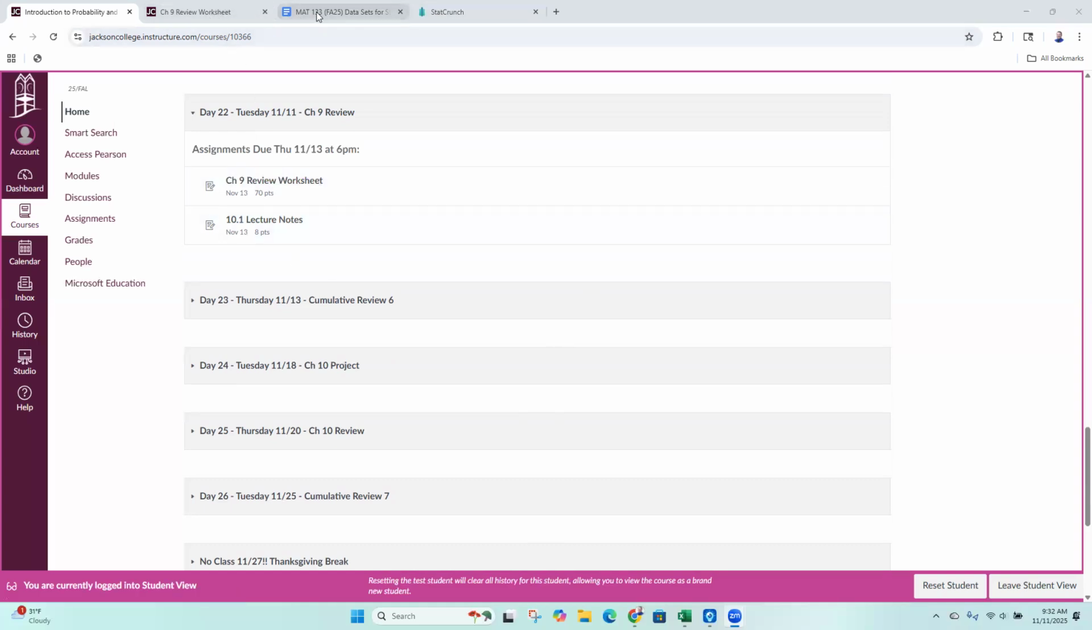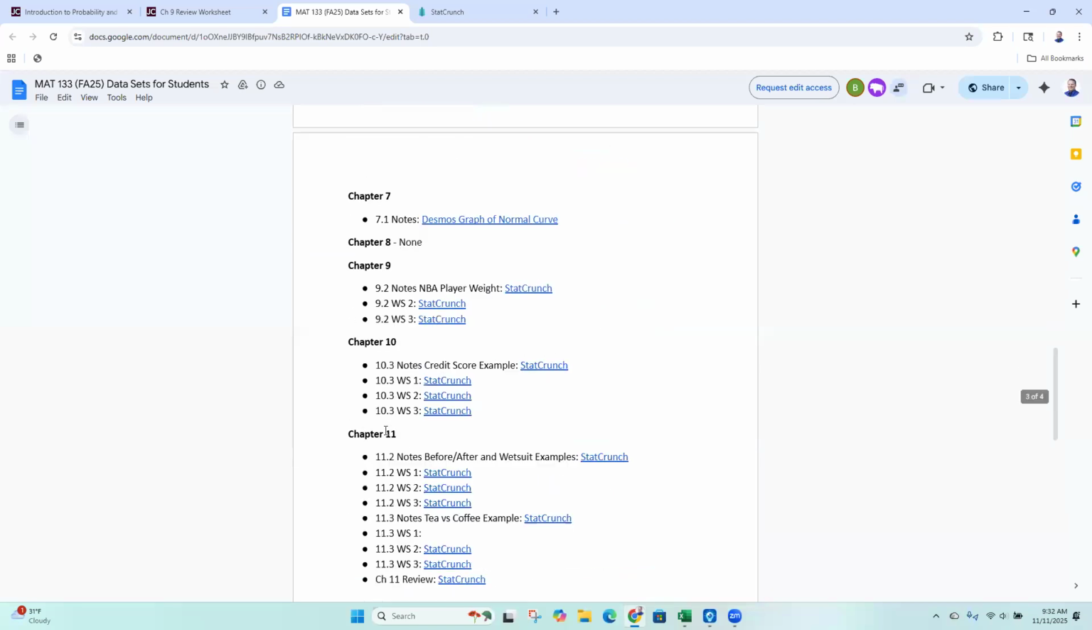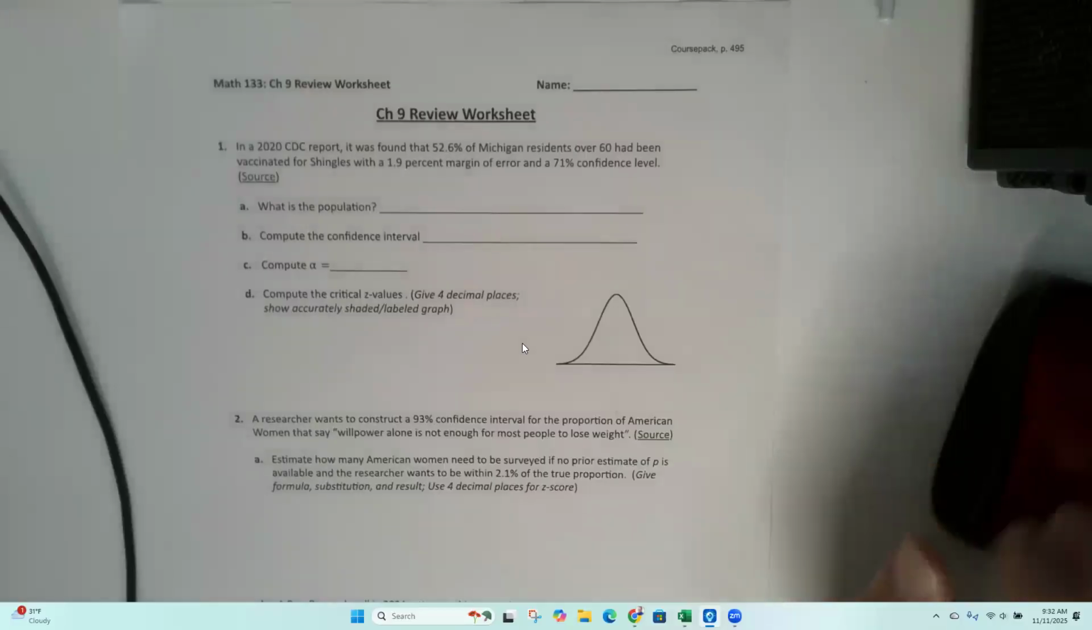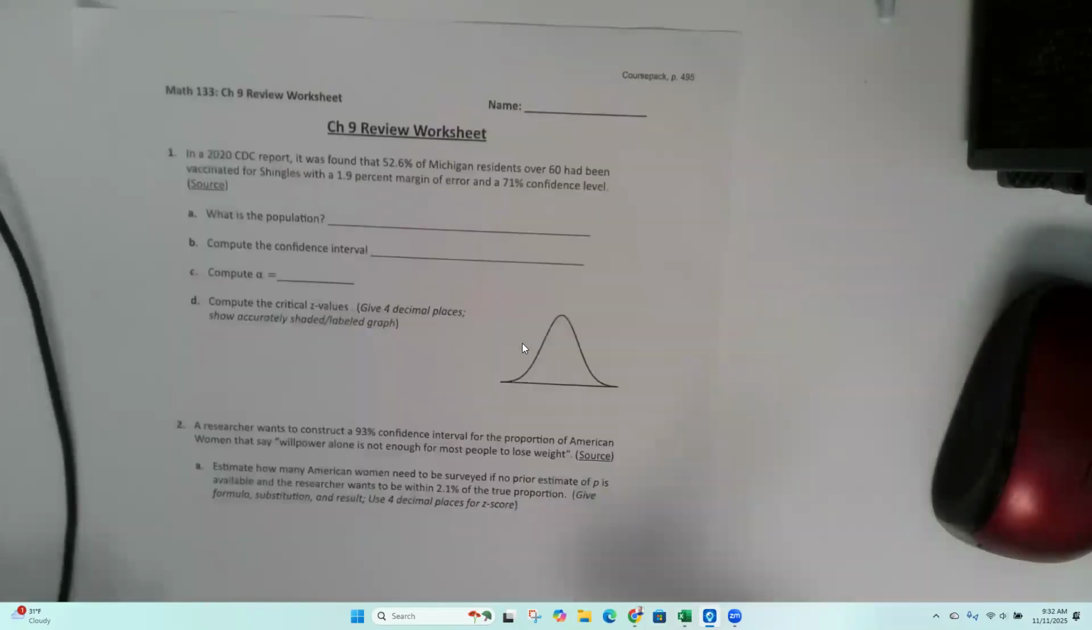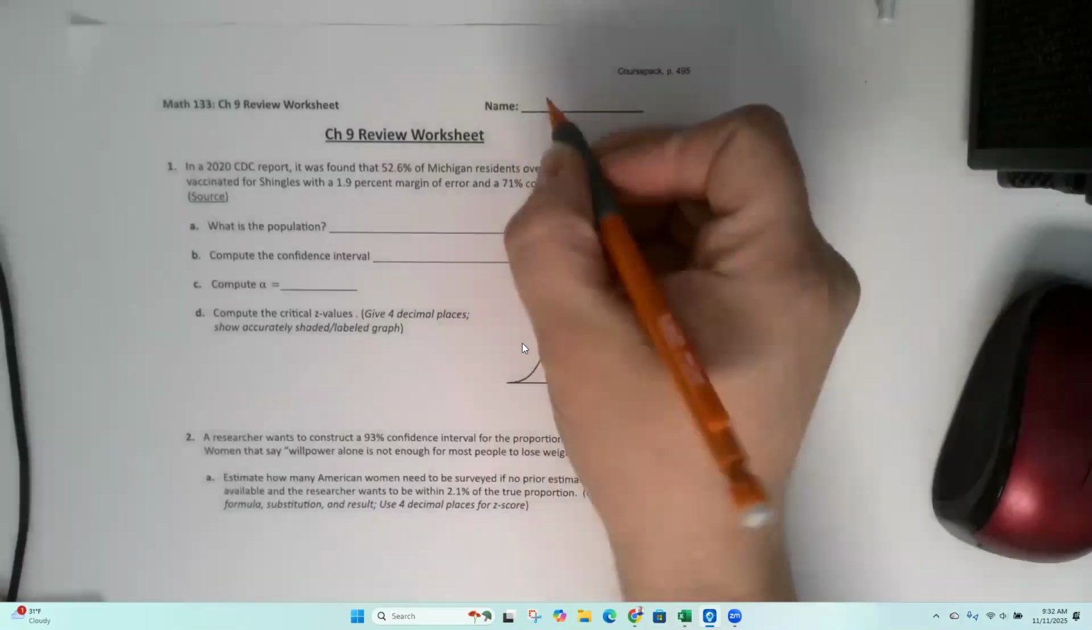I'm pretty sure we don't have anything in StatCrunch that we need for that. We are going to need StatCrunch, but there's no data set that we need to pull in. So, page 495.